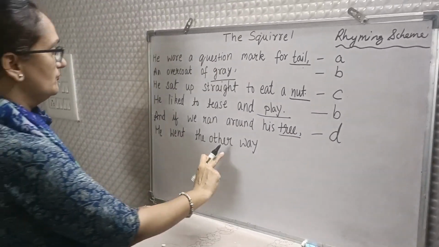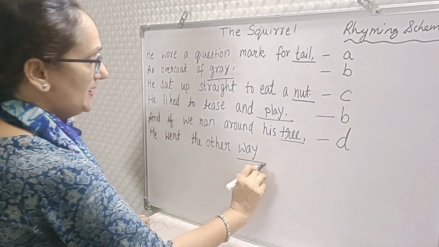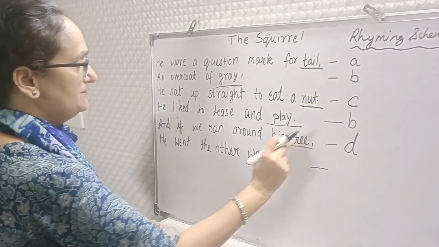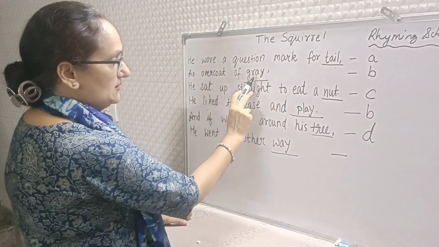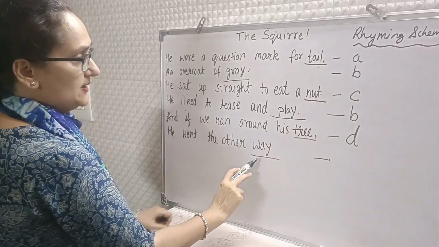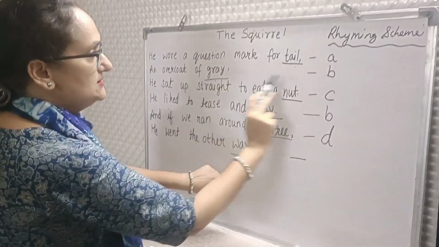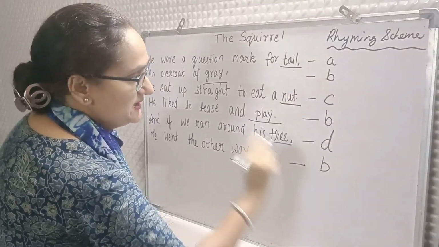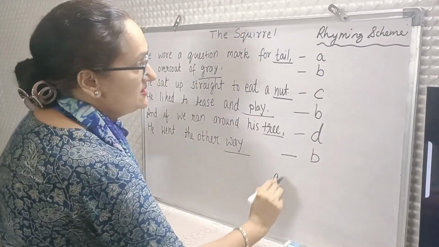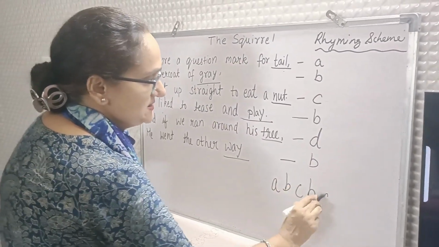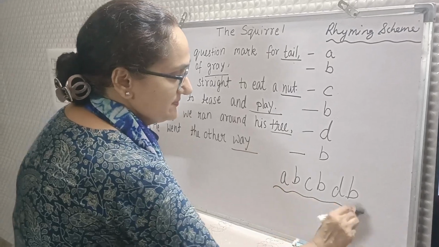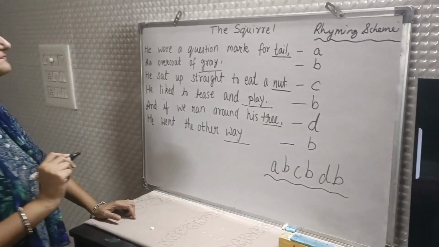Again, the last word of the last line, way. Is it rhyming with any one of these? It is rhyming with grey, play, way. So which alphabet have we given it? B. So again we will put B here. So now the rhyming scheme is A, B, C, B, D, B. So this is the rhyming scheme of the poem.